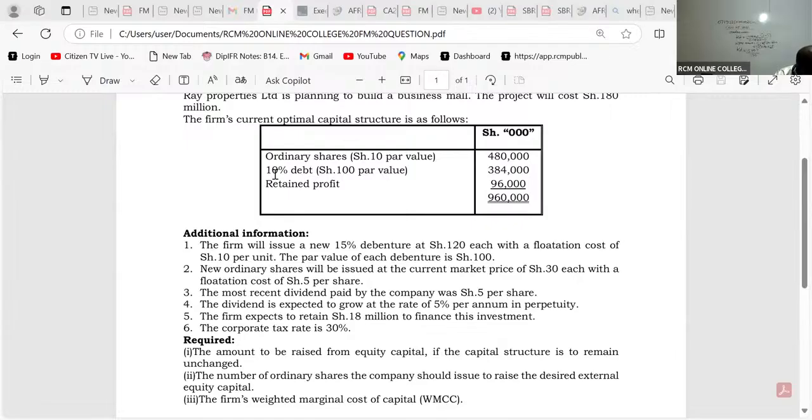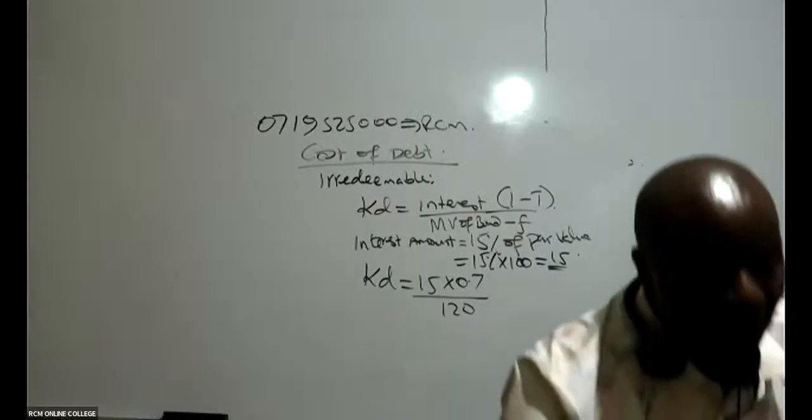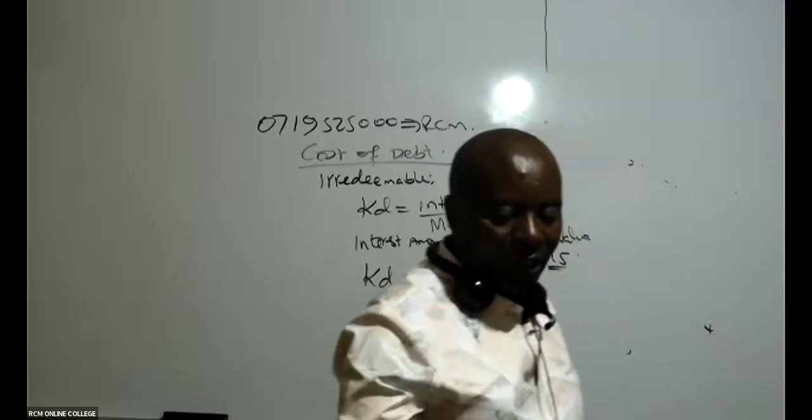What are we looking at? We're looking at new finances, because we want to build a new project there. And in this new finance, we are told the firm will issue what here? A new 15% debenture. I hope you are together there. Thank you for asking the question.